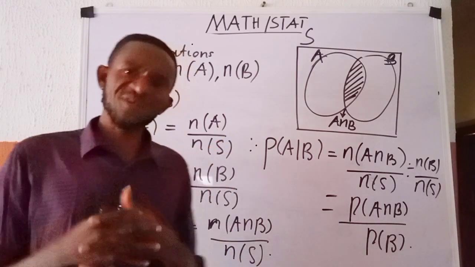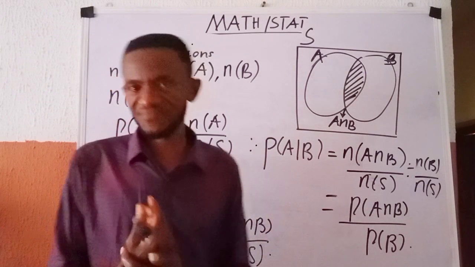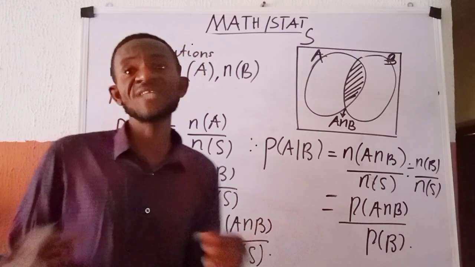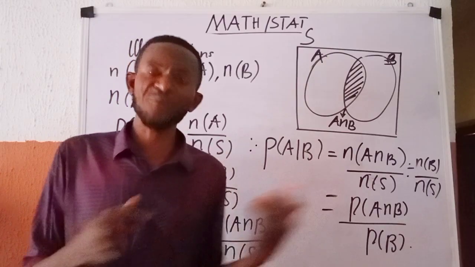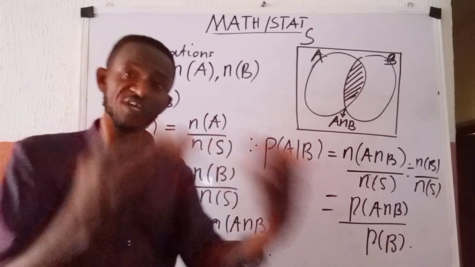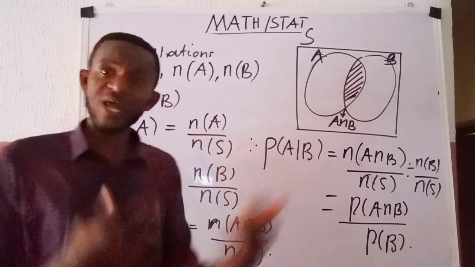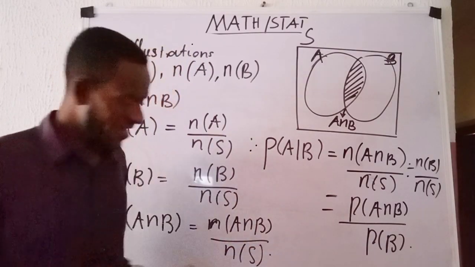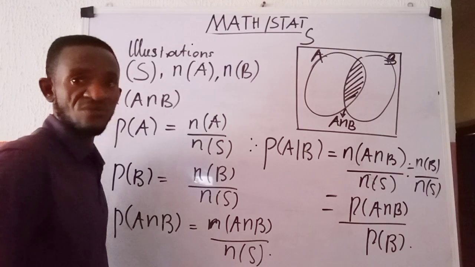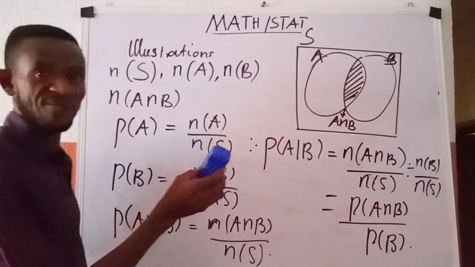The next question becomes, there are what we call properties of conditional probability, which we want to prove. Some might call it the axioms of conditional probability. So I'm going to clean this. We now go into the axioms or the properties of conditional probability, and see whether we can prove them together and be able to have a complete understanding of conditional probability. So permit me to clean here.